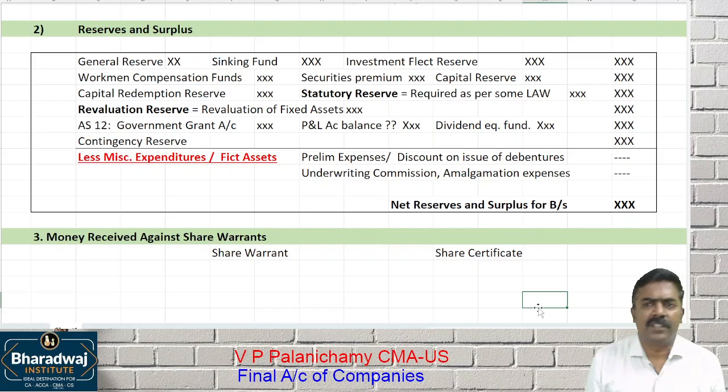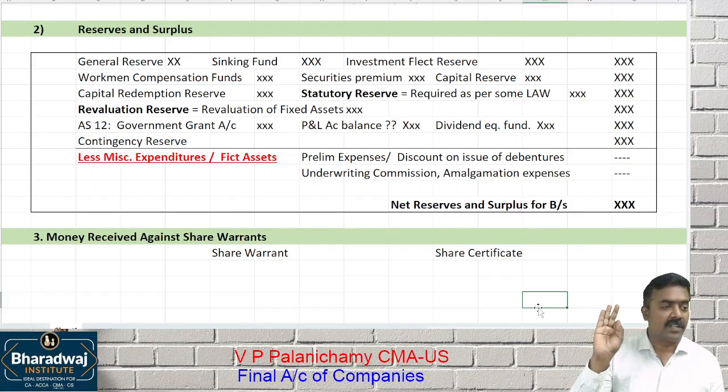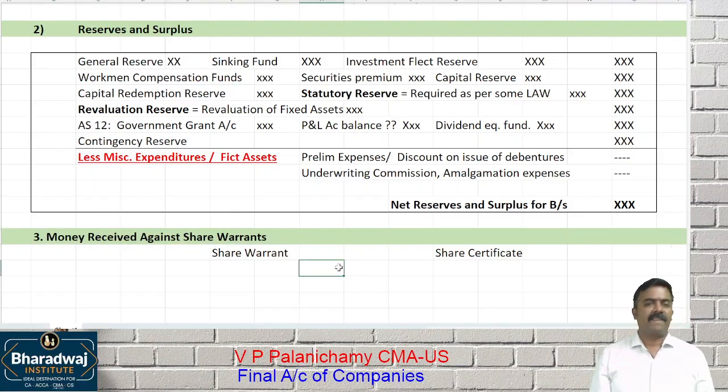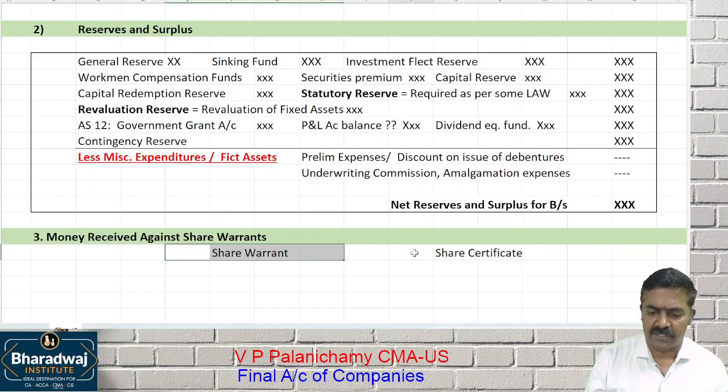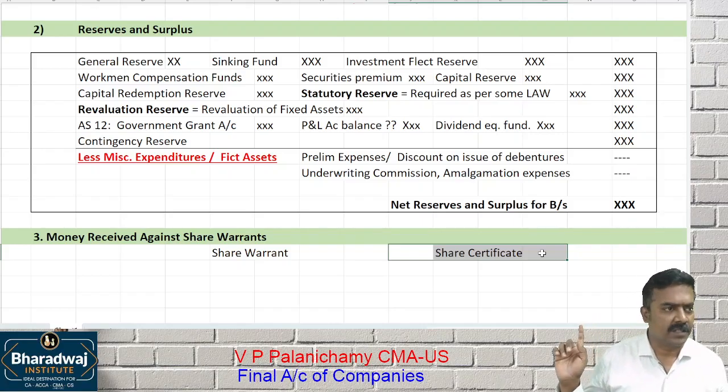What is the third one in the balance sheet? Shareholders' funds: A, share capital; B, reserves and surplus. What is the next one? Money received against share warrants. Now you have to understand the difference between a share warrant and a share certificate.